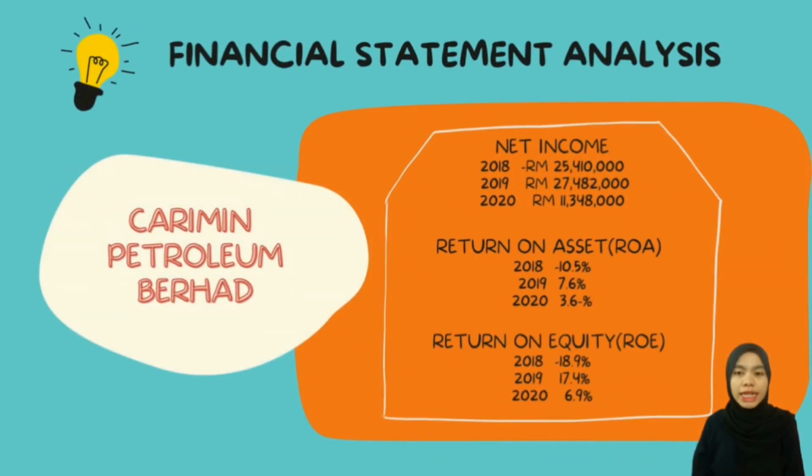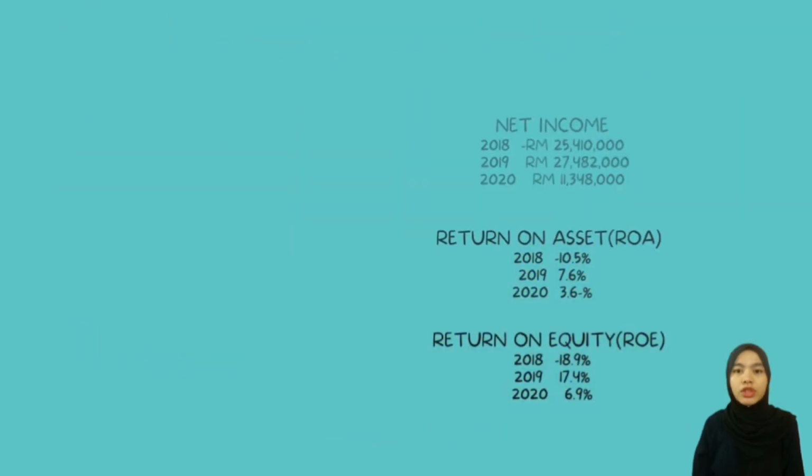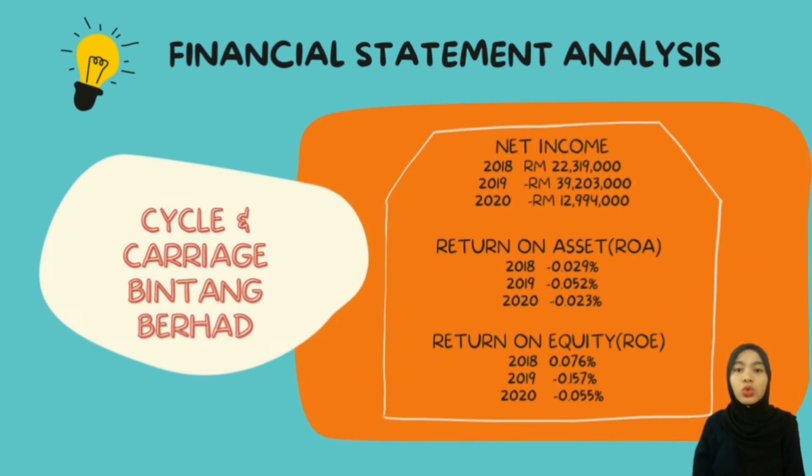For Caribbean Petroleum Berhad, the net income in 2018 is in negative value but increases in 2019 as the business generates more revenue from different divisions of business activities. As the outbreak of COVID-19 occurs, the net income in 2020 decreases significantly. So the return on asset and return on equity are in negative value in 2018 and decrease from 2019 to 2020. For Cycle and Carriage Bintang Berhad, the net income is in positive value for 2018 but dropped to negative value in 2019 and 2020 due to the pandemic. That's all from me.